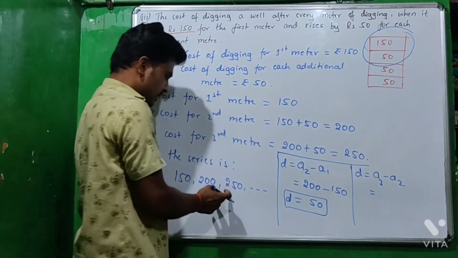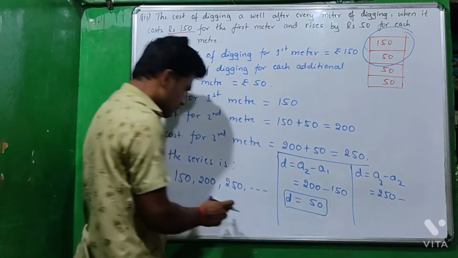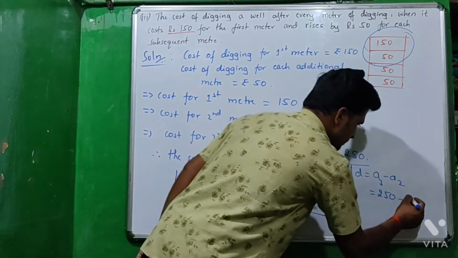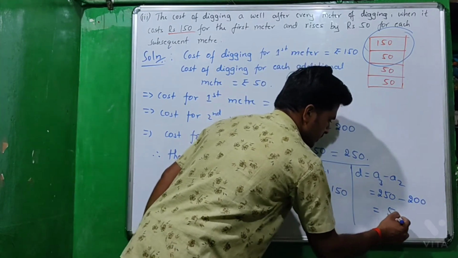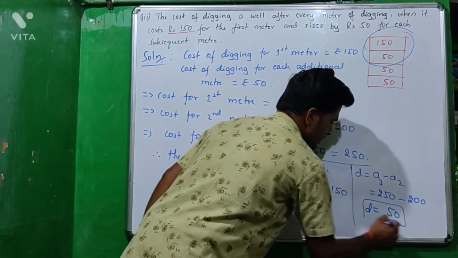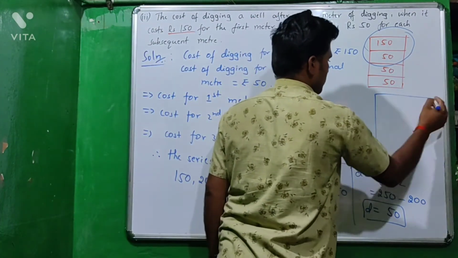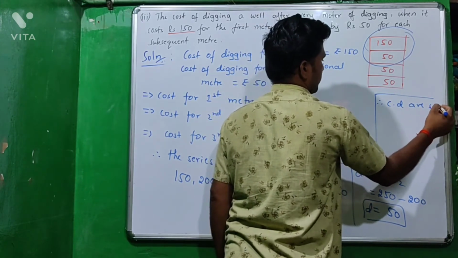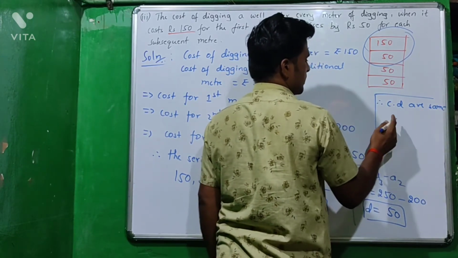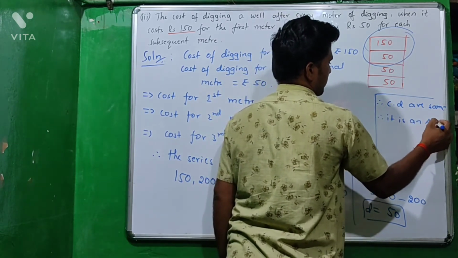Here A3 is 250 minus A2 is 200. 250 minus 200 is 50. Here also the D is 50. Therefore common differences are same. Therefore it is an AP.